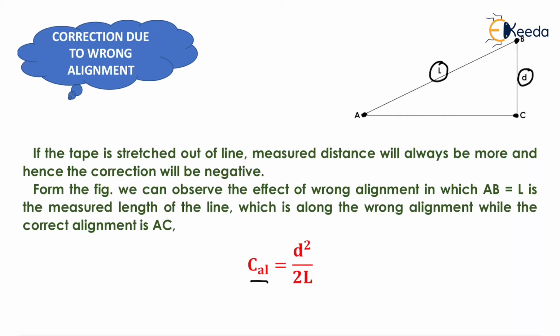In case of correction due to slope, it will be equivalent to h square upon 2l. Here the difference between C and B will be equal to d. So the formula will be equal to d square upon 2l, and its nature is negative, because we want to measure AC and it will be equivalent to this point, that is AC1. So we need to subtract this reading due to correction due to wrong alignment. So the nature of correction is negative here.